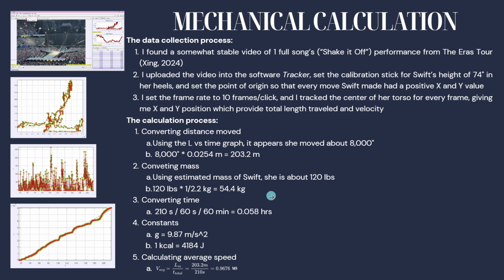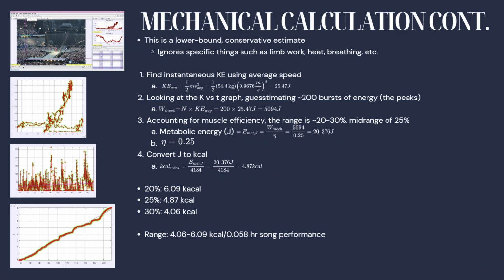She's 54.4 kilograms. The show, one song of Shake It Off, is 0.058 hours. And then we also know that gravity is 9.87 meters per second squared. 1 kcal is equal to 4,184 joules. And we were able to calculate the average speed using these graphs over here, which is about 0.9676 meters per second. This is a lower bound conservative estimate, which ignores specific things such as limb work, heat, and breathing.